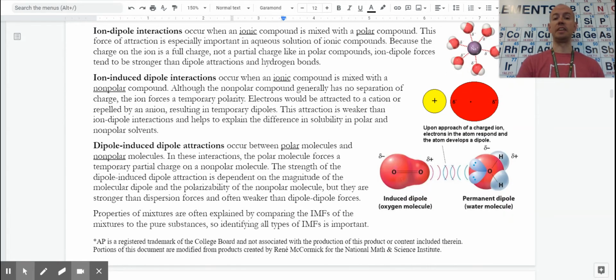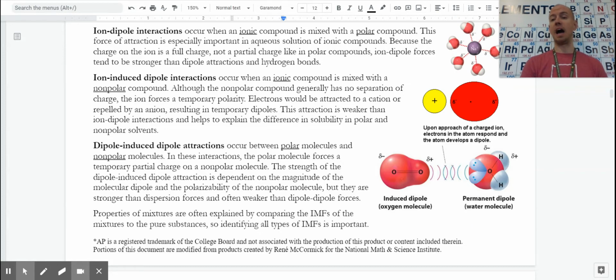The last of these types is a dipole, something that is polar, like water, a permanent dipole, attracting something that is not polar. So polar and nonpolar things we often describe as not mixing. Oil and water don't mix, but there are attractions between them.